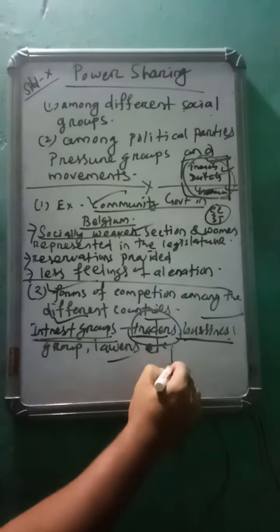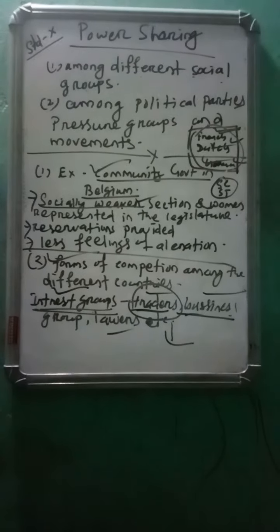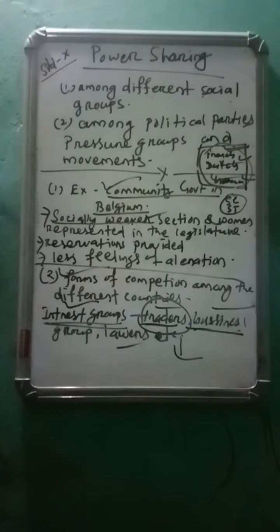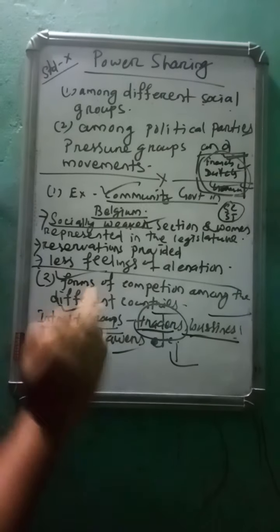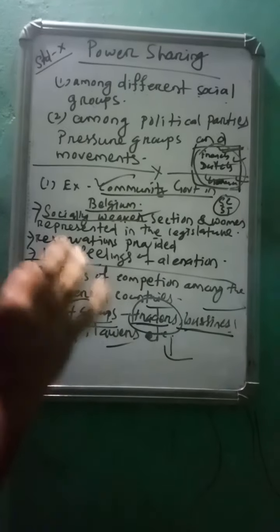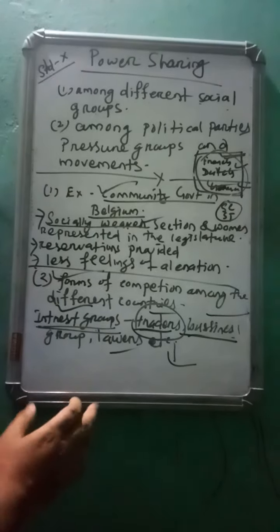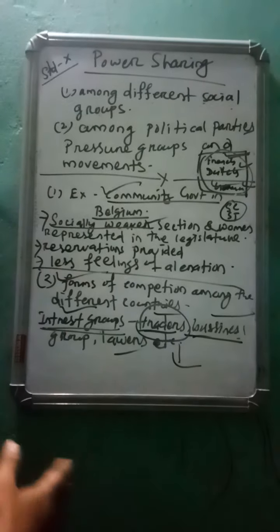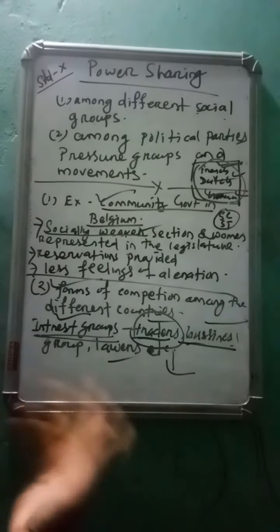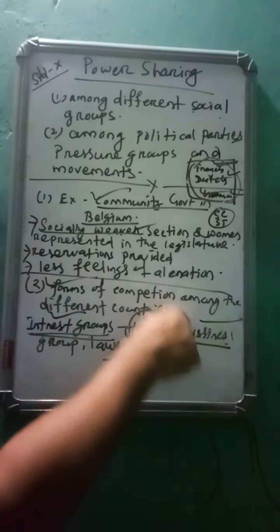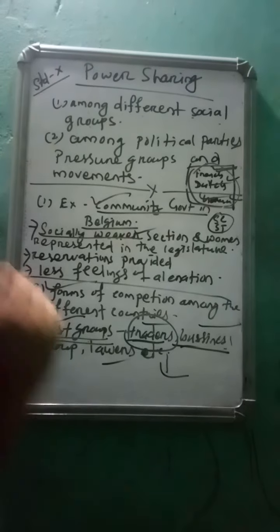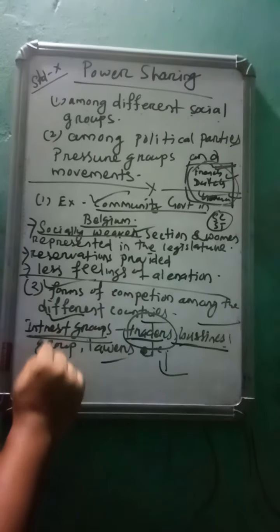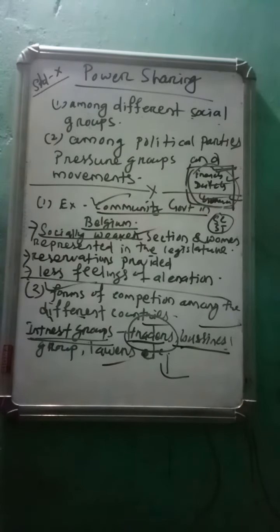For example, in this pandemic situation, the bus association is demanding that they cannot run the buses at half prices. They have a common interest that they have to take some profit, as they are doing business, and in a loss they cannot run the business. All the bus owners, that means the whole bus association, are demanding this because they have a common interest. For this reason they are called common interest groups.